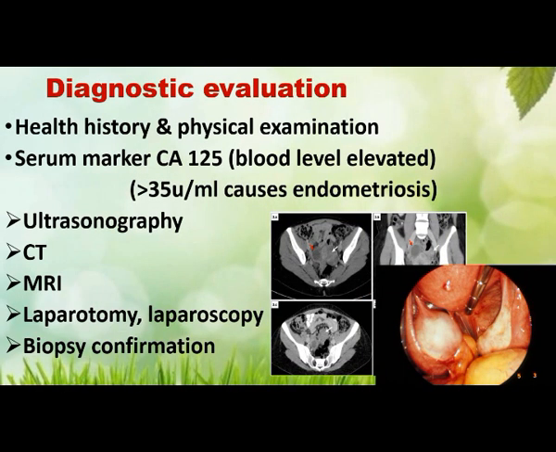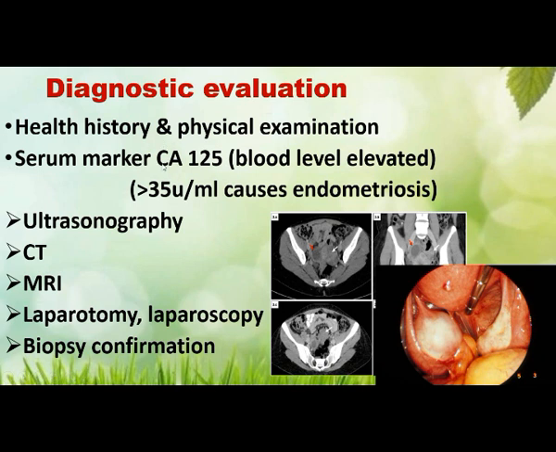Next, we can see the diagnostic evaluation: health history, physical examination, and serum marker. So I already explained to you, there will not be many symptoms in the early time. It usually appears at the age of 30 to 40 years. Then the patient may complain of pressure symptoms and pain, severe bleeding during menstruation, and lower abdominal pain.